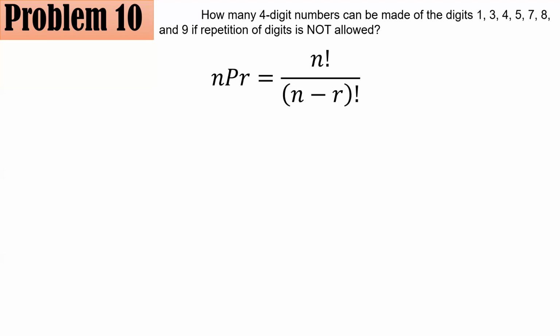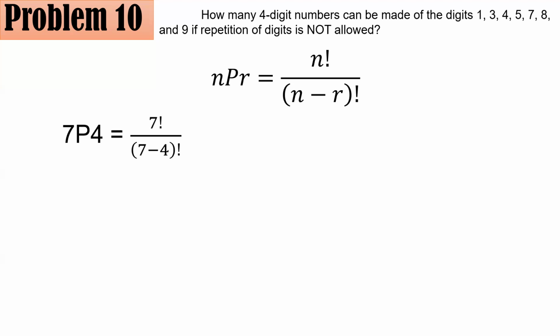Okay? Also, you can only use this if all of the objects are different. It is also a presumption that n is greater than or equal to r. Okay?